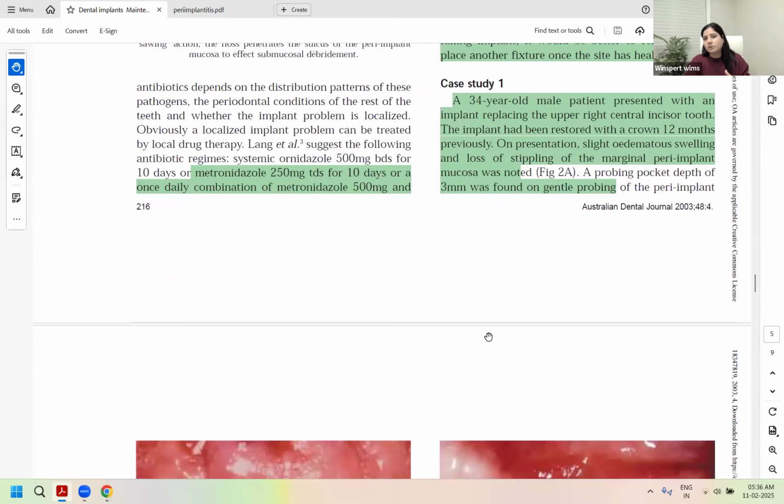Another case was a 55-year-old female who had a fluctuant swelling on the buccal aspect of the implant. The swelling had been present for 1 month. There was initial discomfort, and about a week after, the crown had been cemented in place. So it's kind of an early challenge and an early disease.